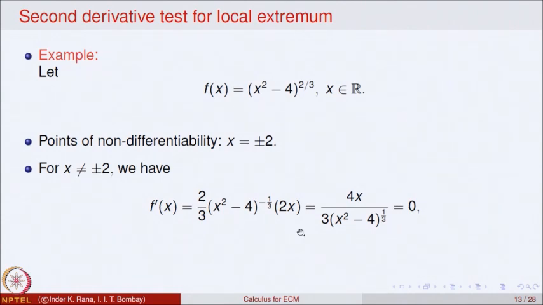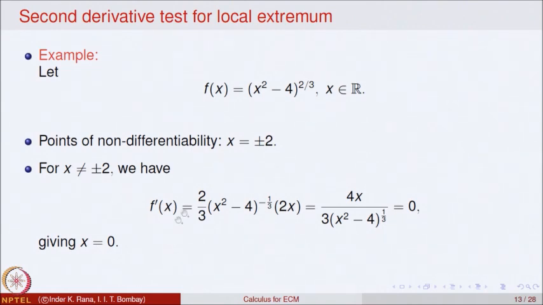So, this gives you, at the points which are not equal to plus minus 2, that means I am looking at the interval minus infinity to minus 2, the open interval minus 2 to 2, and the interval 2 to infinity, only one possible candidate to be local maxima or minima, and that point is x is equal to 0.